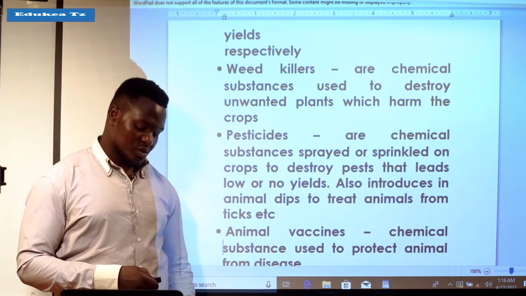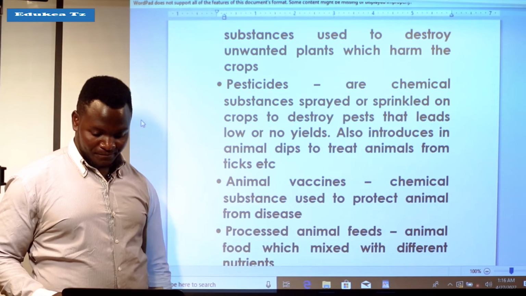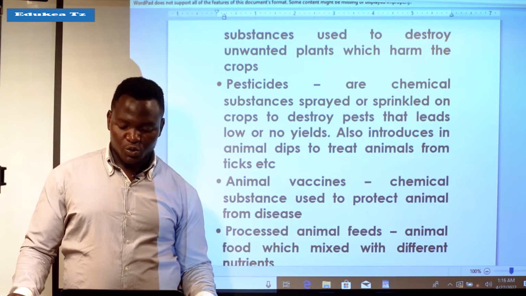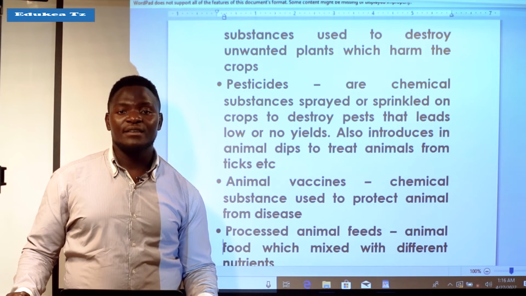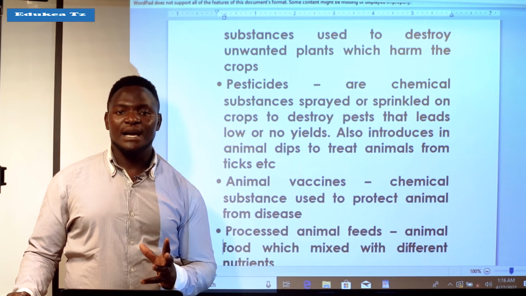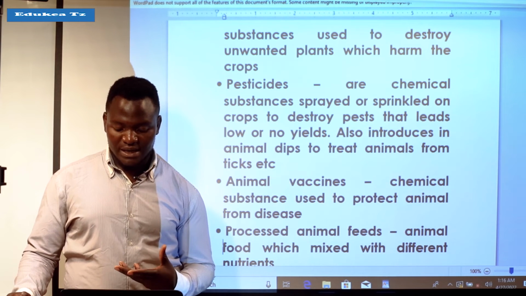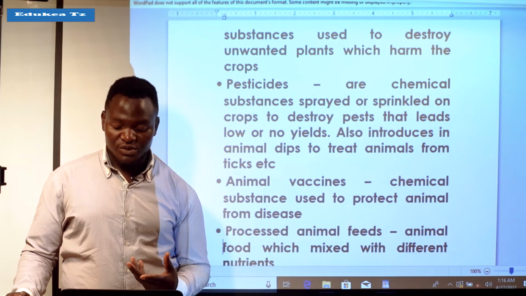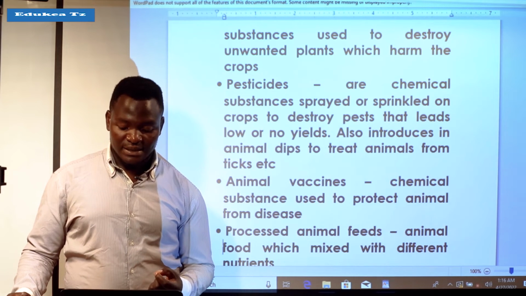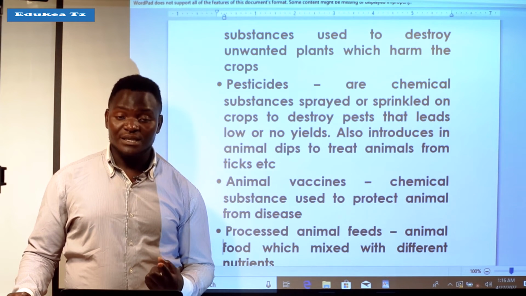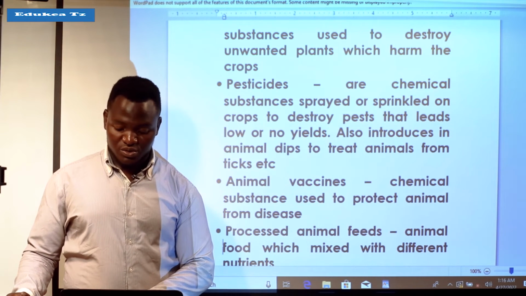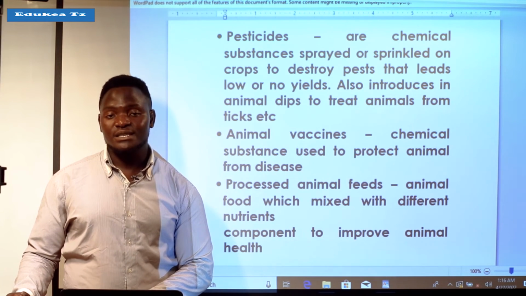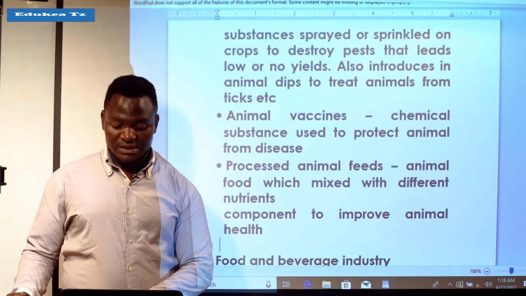Animal vaccines are chemical substances used to protect animals from diseases. There are various diseases which can attack the animals, and those vaccines are used to protect the animals from being attacked by those diseases.